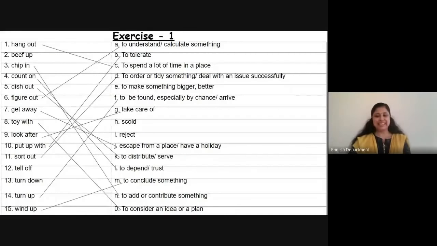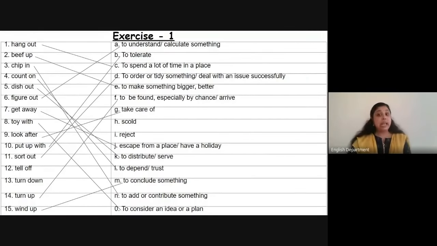Okay? Next, which is the next phrasal verb, beef up. Let's begin from the first. Beef up, to make something bigger or better. Maybe you can think of the buffalo, which is so fat and chubby, right? So you can connect it to when you want to make something bigger, you say beef up, okay? Or better. Increase the volume or whatever. To make something bigger or better.